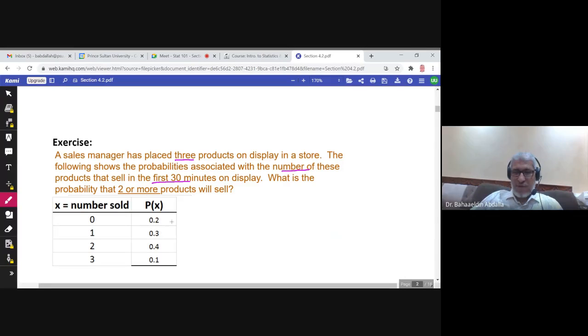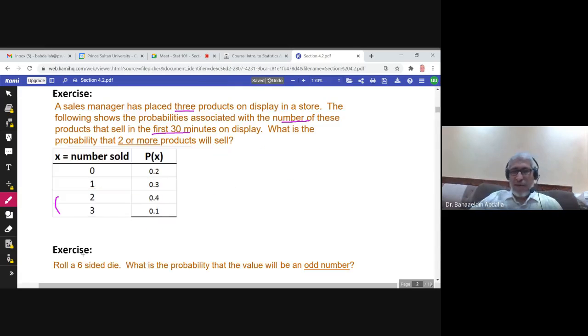The question here: what is the probability that 2 or more products, 2 or 3, will sell? So the probability that 2 will be sold is 0.4. The probability that 3 will be sold is 0.1. So the answer is 0.5.